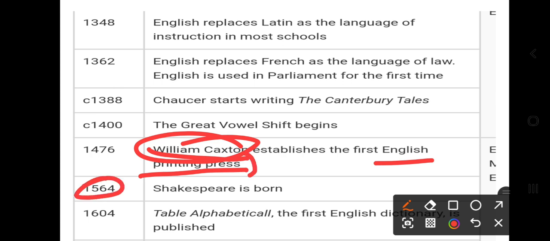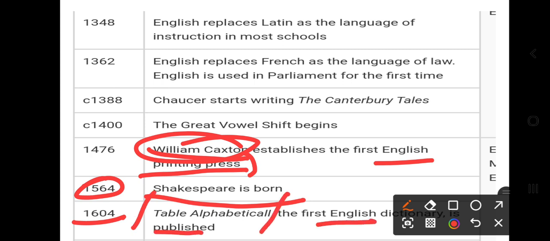Then in 1564, Shakespeare was born, and in 1604, the first English dictionary was published, named Table Alphabetical, double L. Please take care. Table Alphabetical. So it was the first dictionary, published in 1604. First thing. Second thing, Shakespeare was born in 1564.